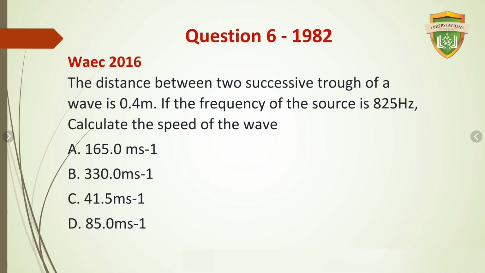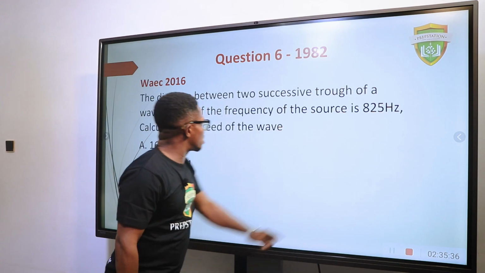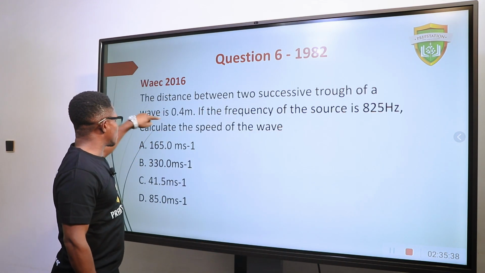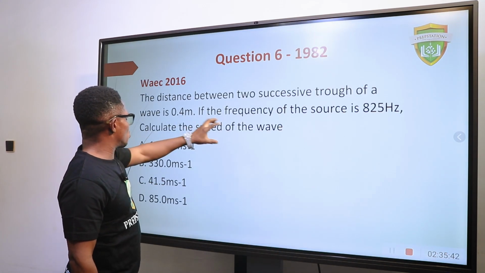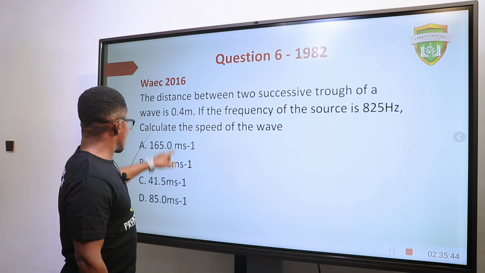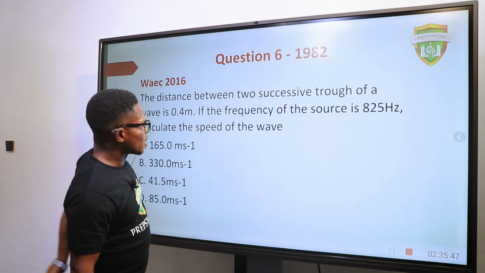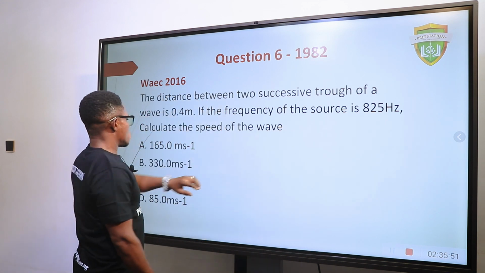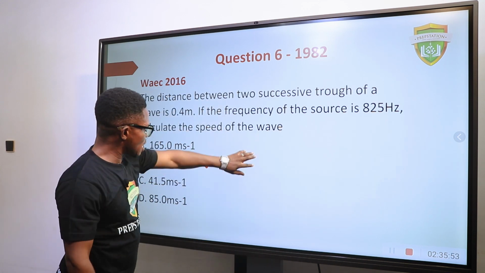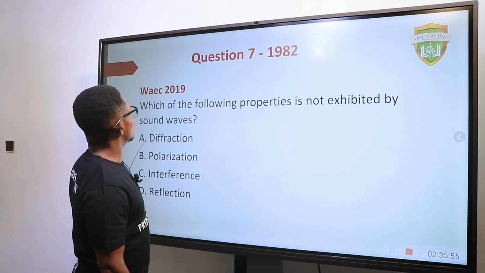The distance between two successive troughs of a wave is 0.4. If the frequency of the source is this, calculate the speed. The same thing. Do you remember that the distance between two successive crests or troughs represents wavelength? So that means we have lambda, and then the frequency we have F. So calculating V will be very simple.